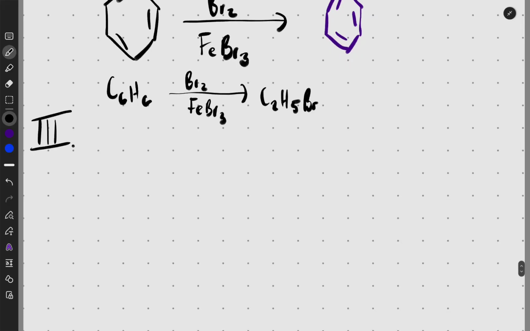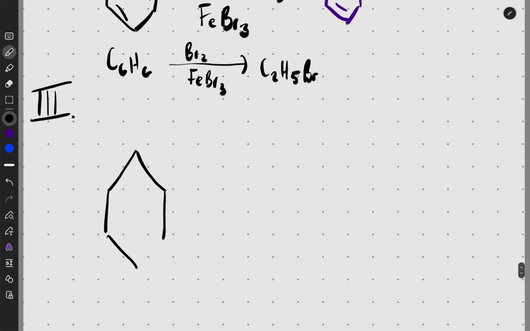The second reaction that happens for this guy is when we are having somebody very nice, and that is AlCl3. So what is it that's going to be? Look at it. You have a benzene, and this is the production of something very important, and that guy is toluene.